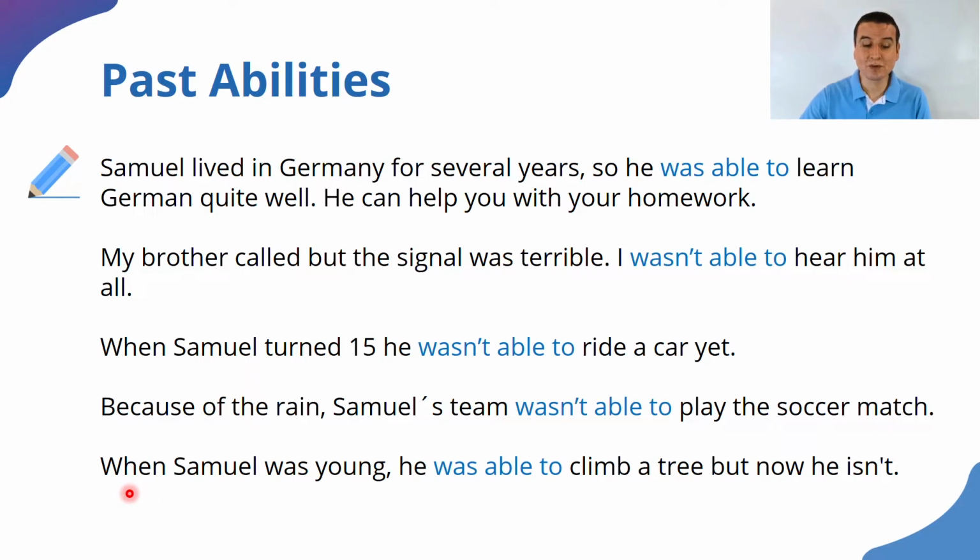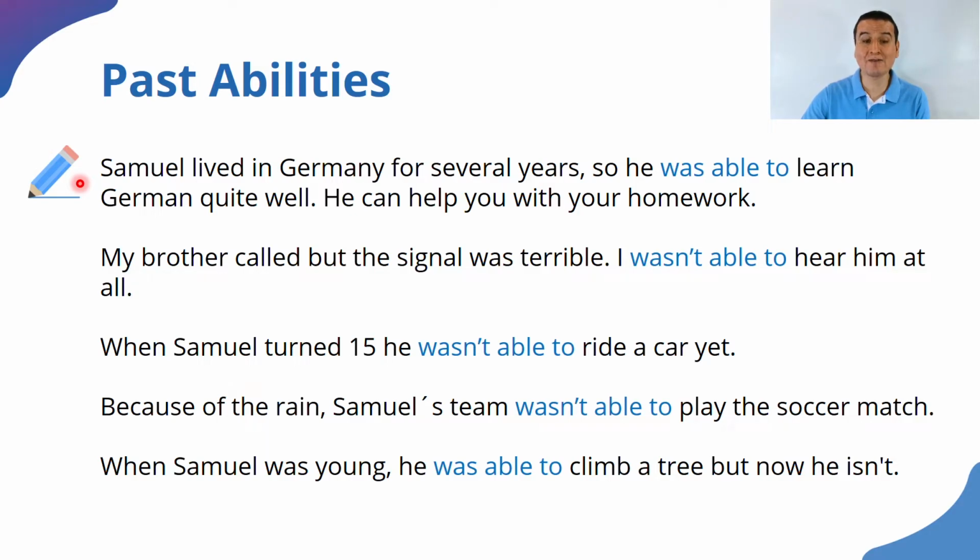Good. When Samuel was young, he was able to climb a tree, but now he isn't. So there's a negation. Now he is not able to do it, but in the past he was able to. All right? That would be an affirmative. Good. Thank you for reviewing these answers with me.